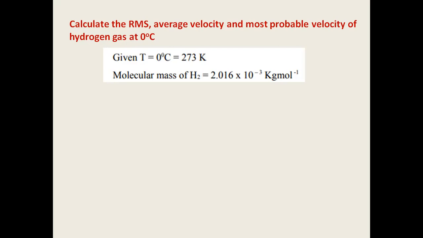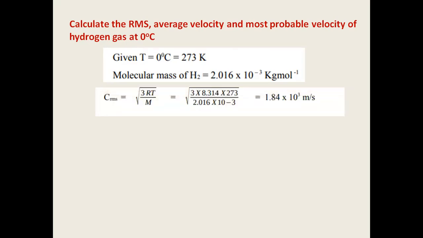The ready answer is 2 grams. But as I told you, you have to keep all the units in SI units. Therefore, convert grams into kgs. Instead of 2 grams per mole, you have to write 2.016 into 10 to the power of minus 3 kg per mole. Anyway, the level of this accuracy is not required. You can even write simply 2 into 10 to the power of minus 3 kg.